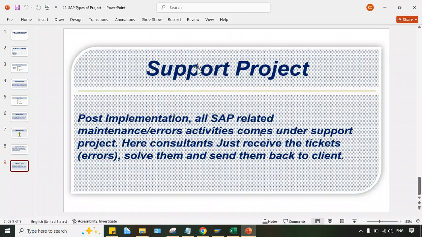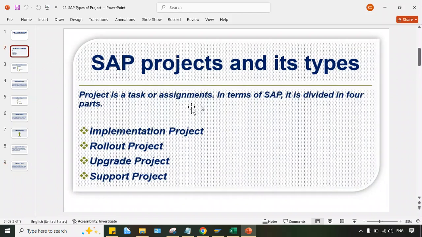So this is what is happening in a support project, guys. Now we have four types of projects: implementation, rollout, upgrade, and support. I have explained what happens in every project theoretically. Once we proceed further and I start the practical sessions, you will have more clarity on this.